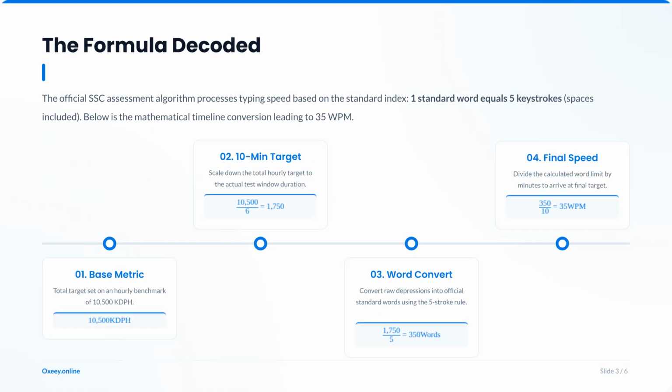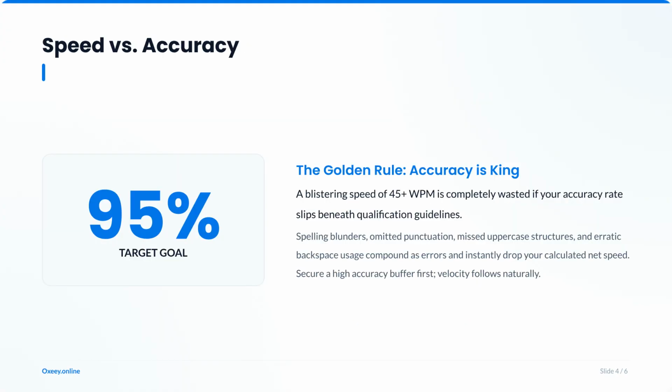The SSC uses a standard where one word equals 5 keystrokes. To reach the 35 word per minute goal, your base hourly target is 10,500 KDPH. This is scaled down to a 10-minute session, converted into standard words, and divided by time to verify your final speed. Remember, accuracy is king.